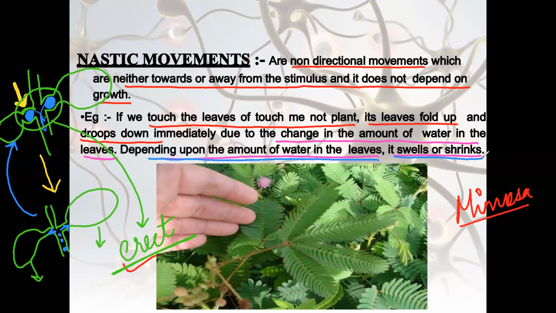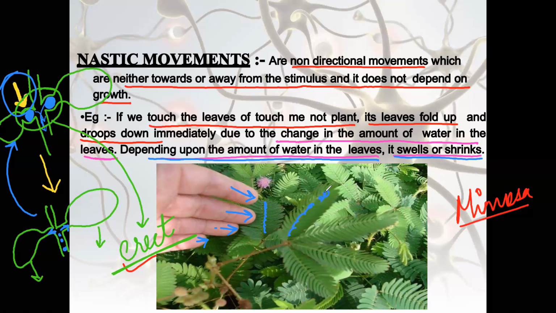This is what we have learned in the movement of water. Fine. So it detects the pressure of your fingers. Because of this pressure, the water inside the leaves rushes out, and that has led to folding of the leaves.